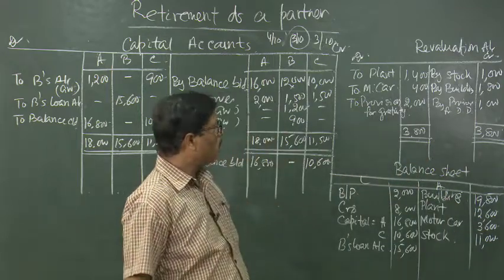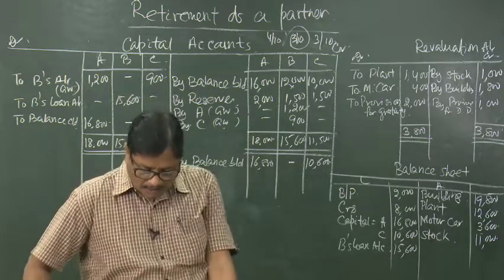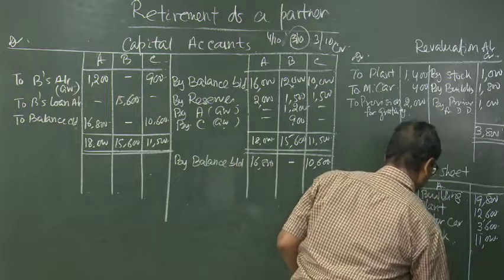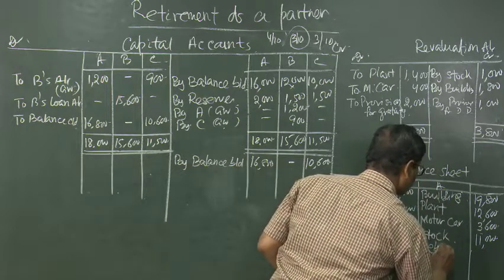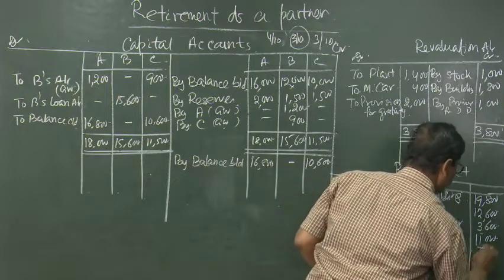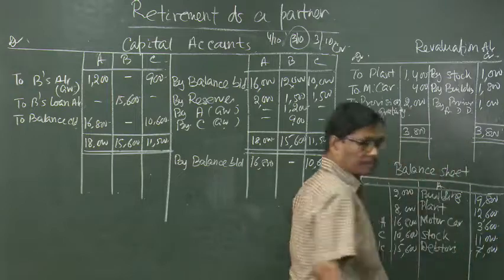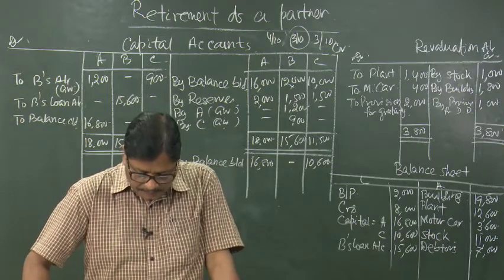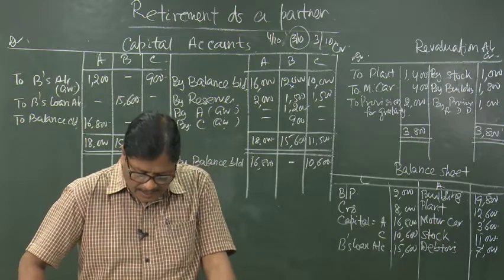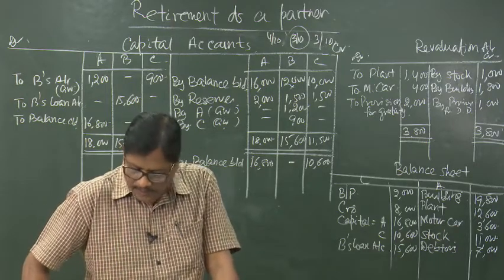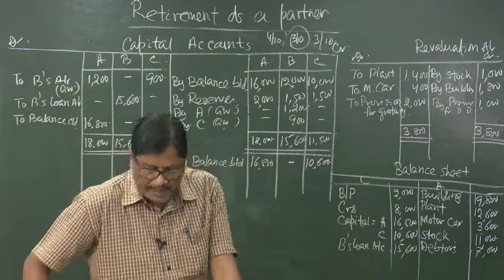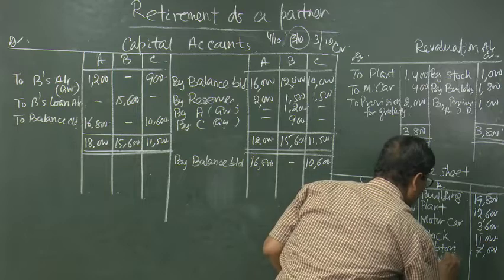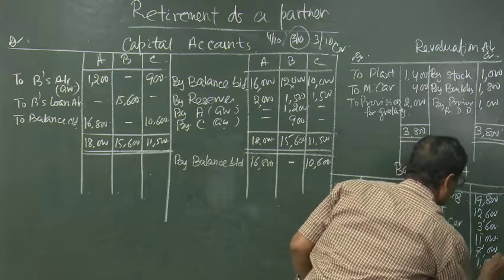Then coming to debtors, it will be 7,000, nothing will be deducted. Then cash at bank 1,000 was there, now cash at bank we have not touched, so that will be there, bank 1,000.